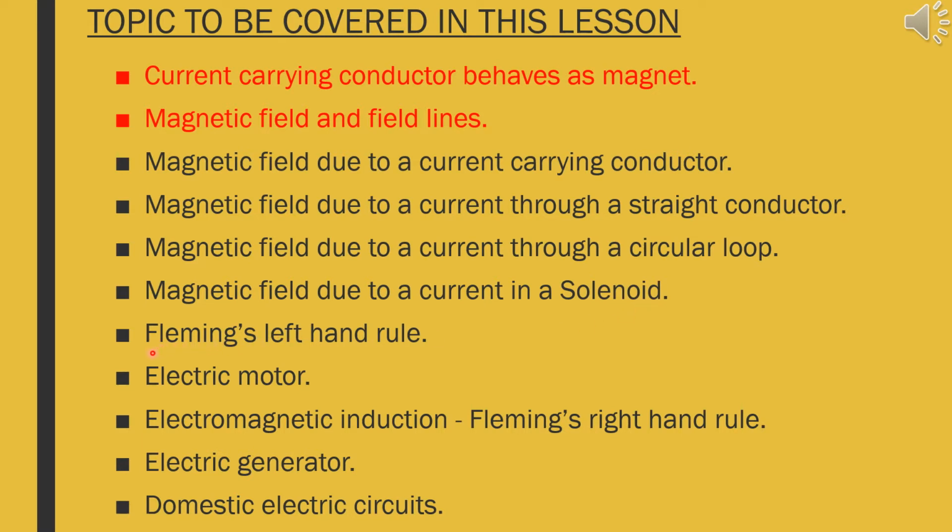And the next important topic you are going to learn is Fleming's left hand rule. Based on that, you are going to learn about electric motor, and next electromagnetic induction, where you are going to learn about Fleming's right hand rule. And based on this concept, the very important topic electric generator we are going to learn. And the last one, that is domestic electric circuits, where you will understand how household connections are made and how exactly current flows, and even you are going to learn about earthing and how to save our household appliances.